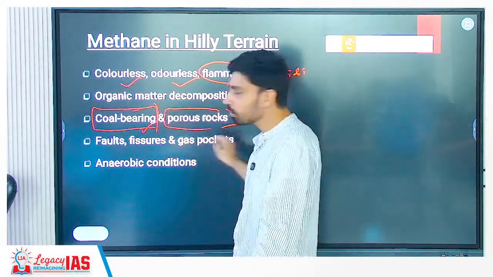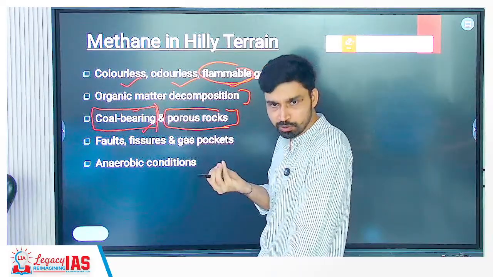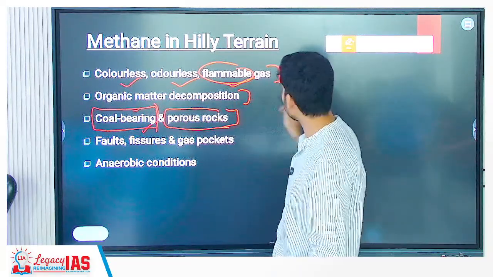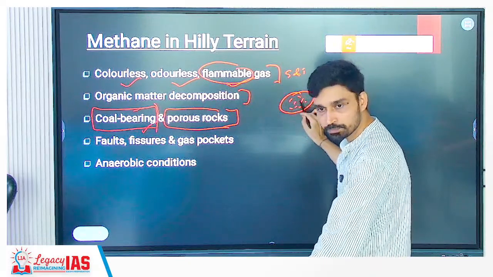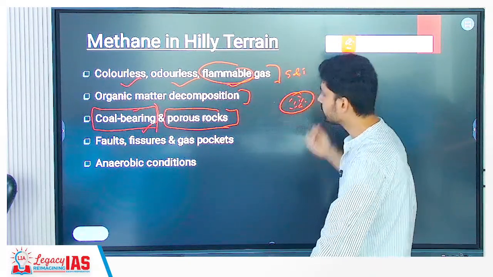Where else? Where the rocks are porous. Porous means you have a lot of spaces inside the rocks. Because if you have a space, it is a vacant space. In this vacant space, what can happen? Gases can get stored as a pocket. So that is the porous rock.